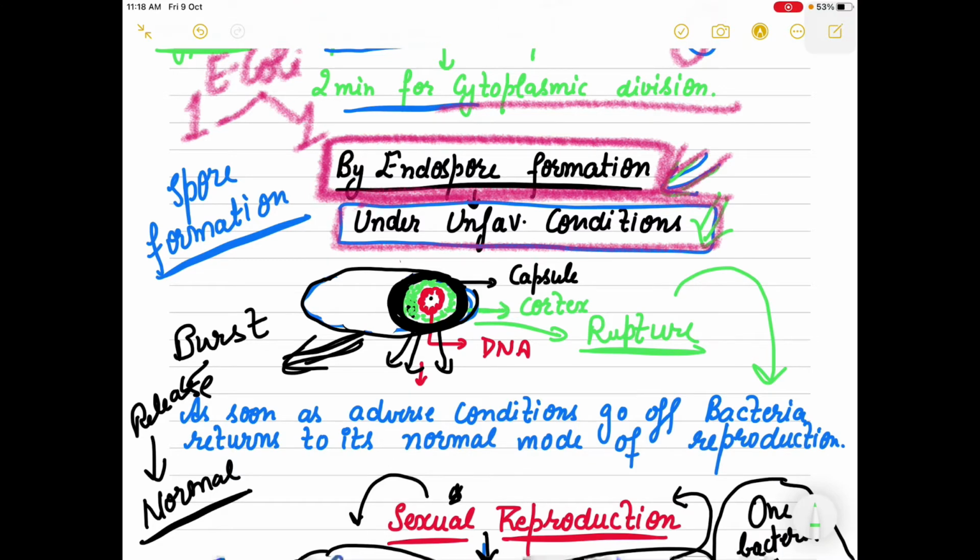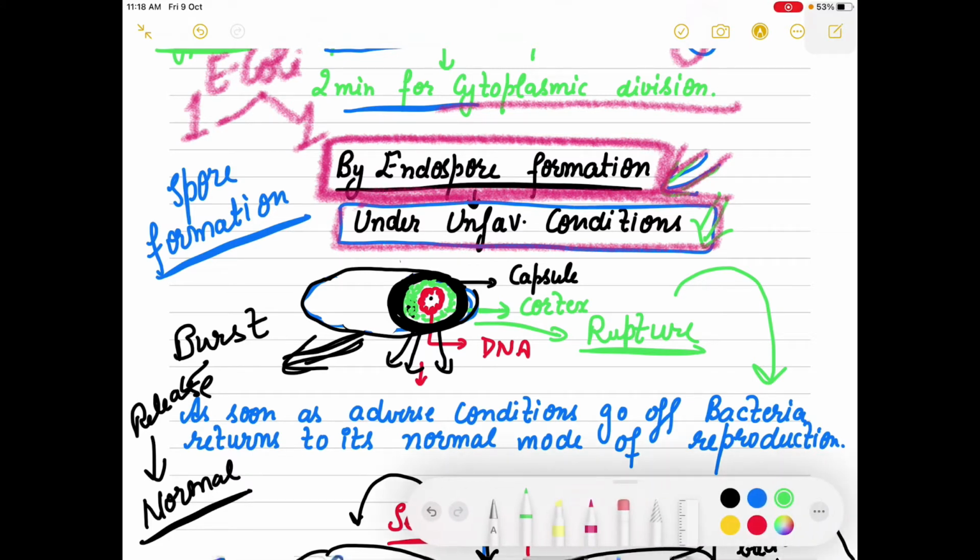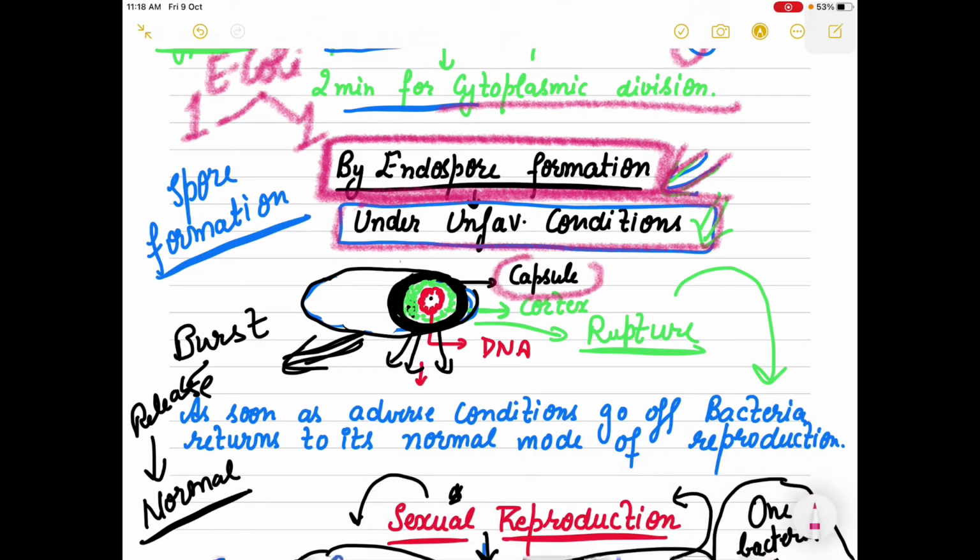So during unfavorable condition, what it is doing? It is forming the capsule, so that the DNA inside the capsule is secured.